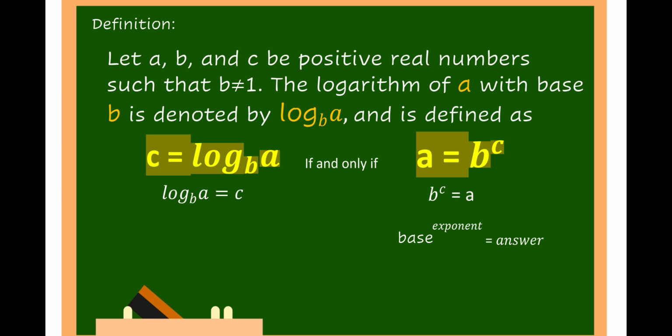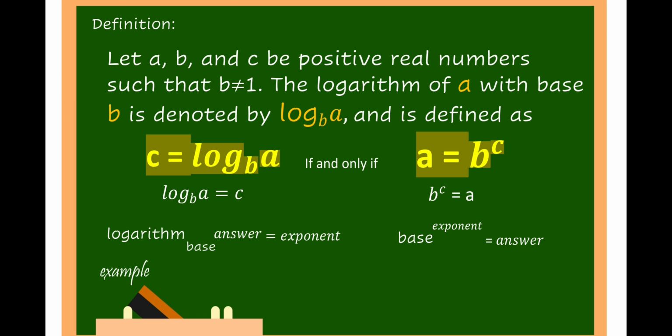So in log A to the base of B is equal to C, log is logarithm, A is the answer, B is the base, and C is the exponent. So therefore, for us to easily recall what is log A to the base of B is equal to C, that is the logarithm of the answer to the base is equal to exponent.